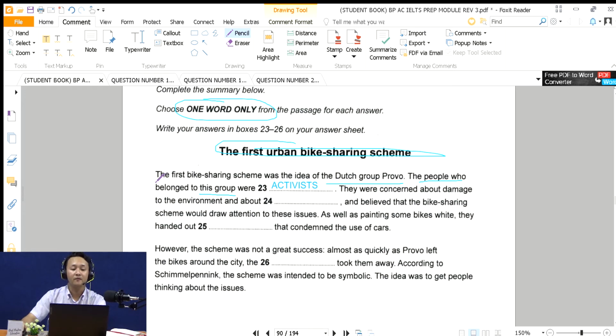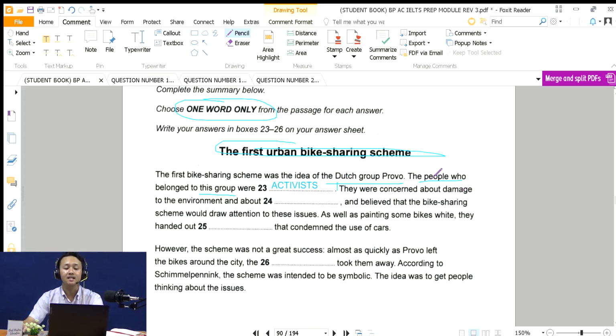So read from the very first paragraph, the first sentence, and then pause after one number. So do it one number at a time. Okay, and then highlight the keywords.